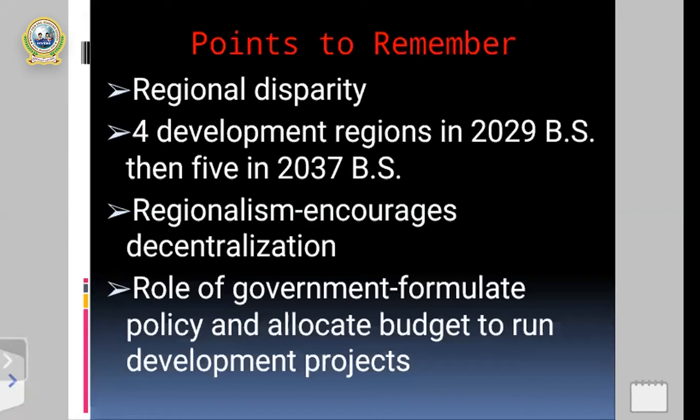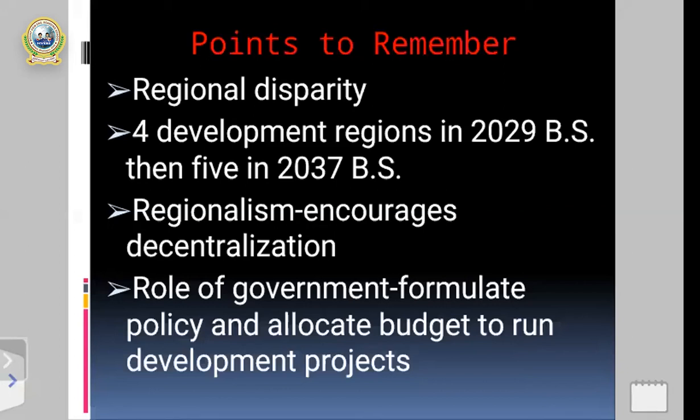My dear students, once again, you can see on the screen, government formulates effective plans and policies, and allocates, meaning divides, the budget to run different development projects in the five development regions. So there is a great role of government.